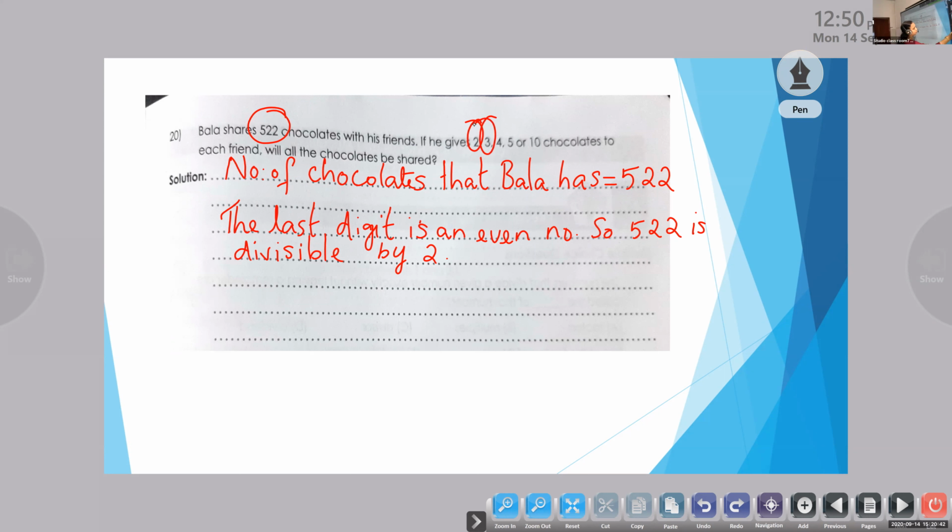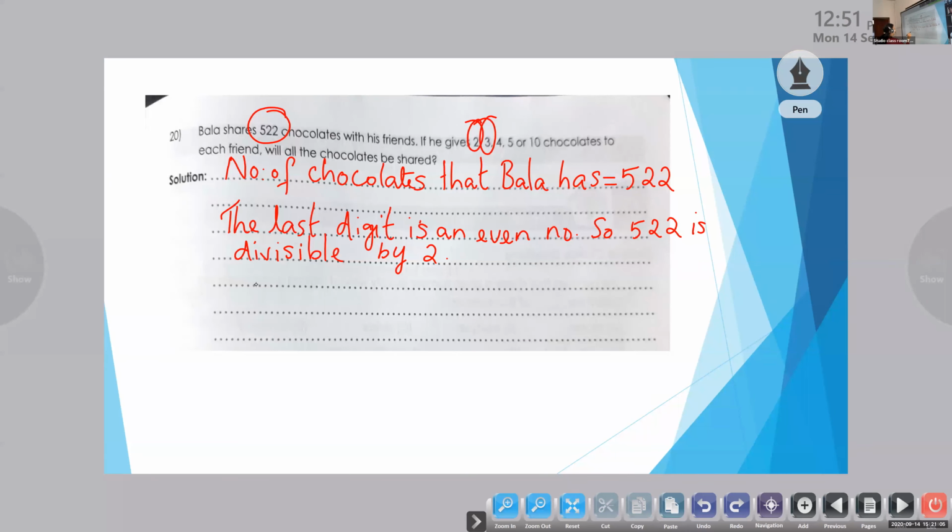Now, Srihari, can you tell me one more time the divisibility rule for 3? Srihari's video is stuck. Adinad, can you please unmute and speak? We should add the sum of all digits and look whether it is divisible by 3.